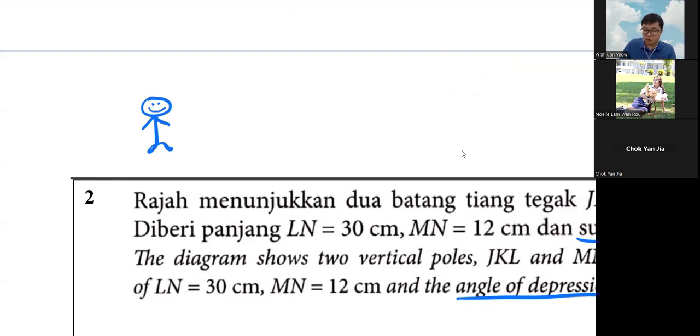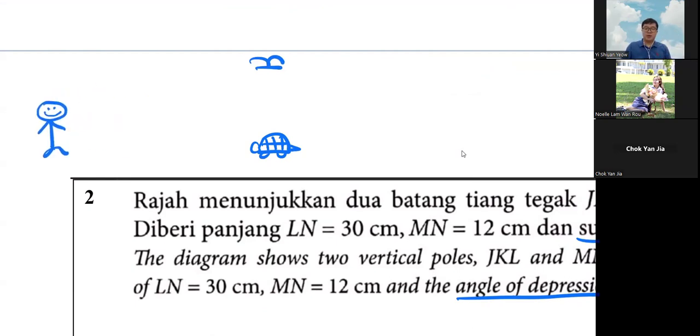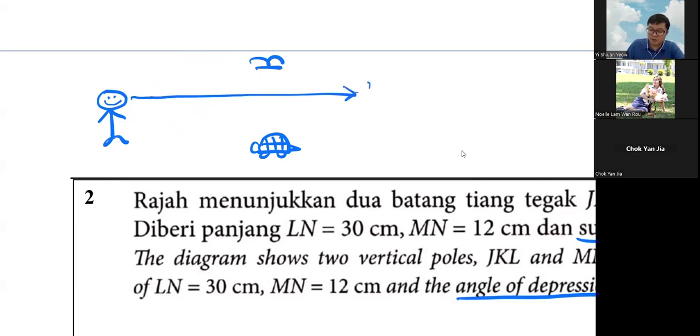When we look at a tortoise on the floor, suppose we are walking first, and then there's a tortoise on the floor, and a bird in the sky. When we are walking, do you think we walk while looking at the floor? Or do we actually look up to walk? No, right? We look front first. That's the main point here. When you are walking, you always look front first.